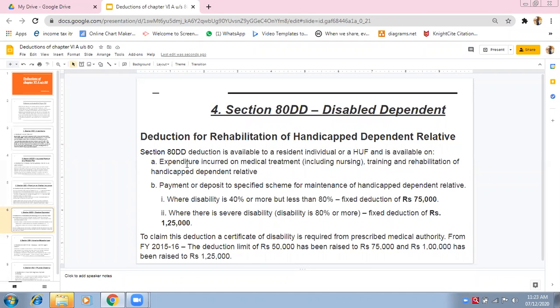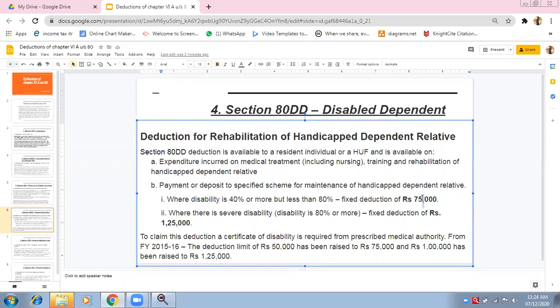If he is normally disabled, that is, he can walk but cannot speak, or can speak but cannot walk, or can walk but cannot see properly. In local trains also we have separate sections for disabled persons. They are traveling, they are working, but they are normally disabled, not severe. So if a person is normally disabled, the deduction available is fixed.